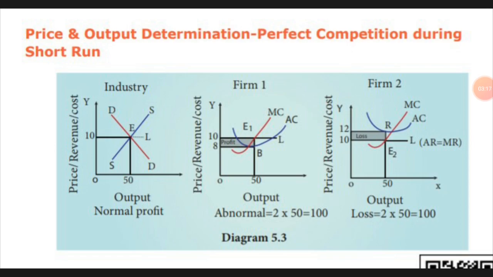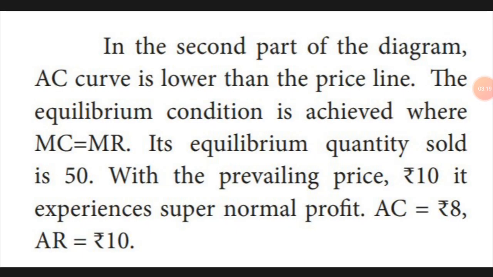So that is the supernormal profit he is earning. The AC curve is lower than the price line, so 50 into 8 means 400, and 500 minus 400 means 100. The expense is less, he is selling at the same price of 10 rupees, so he gets an extra 100.